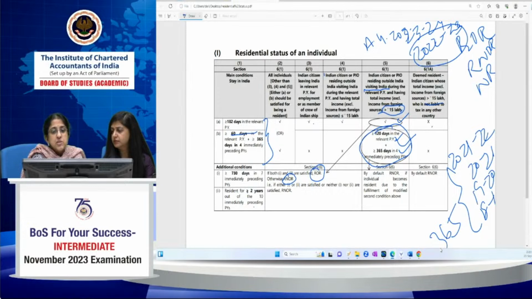Likewise, a person who is deemed a resident under 6.1, an Indian citizen who is not liable to tax in any country and whose total income excluding income from foreign sources is greater than 15 lakh, is also by default a resident and not ordinarily resident. So in these 2 cases, the only additional income which will be taxable in the hands is income from a business controlled from or a profession set up in India. We'll take you through few illustrations where you will be able to understand it.